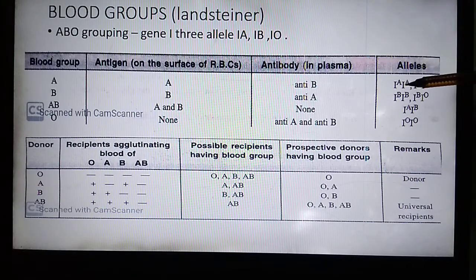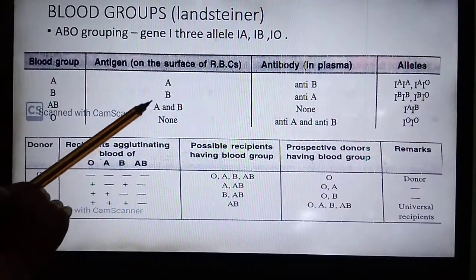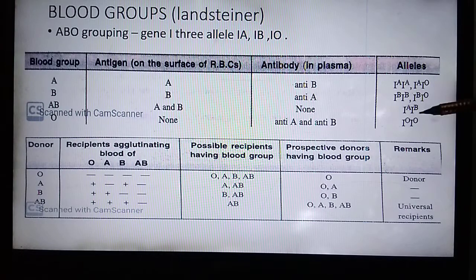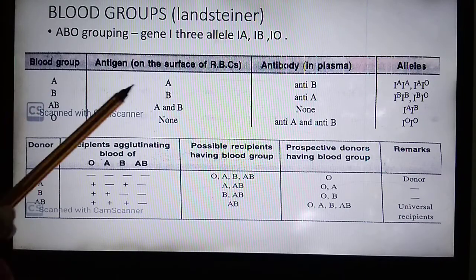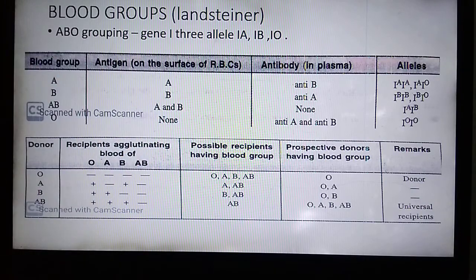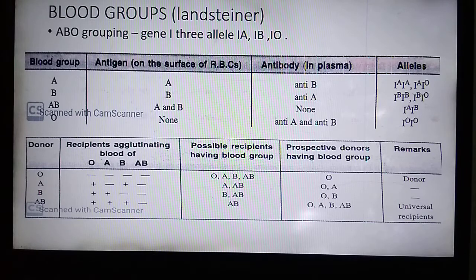If allele IA is present, then it will produce antigen A on the surface of RBC. If IB, then B antigen. If both the genes, dominant genes IA and IB, are present together, then it will produce both the antigens on the surface of RBC, A and B. If recessive gene O is present, what does it mean? That no antigen will be present on the surface of RBC.